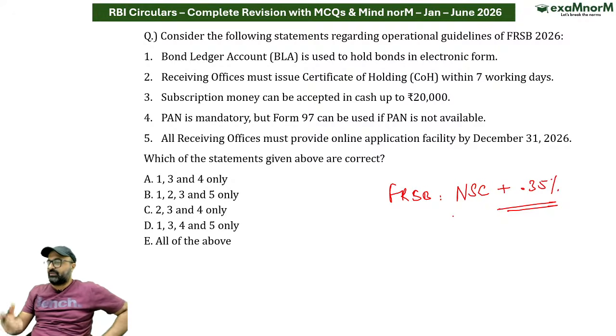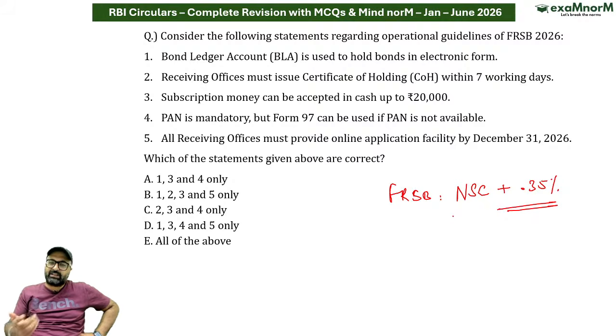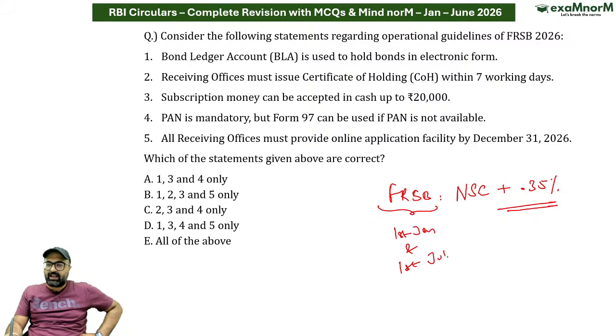However, FRSB does not change daily or quarterly. Instead, they reset every 6 months. Specifically, the reset of these interest rates is done on 1st of January and 1st of July, every 6 months.